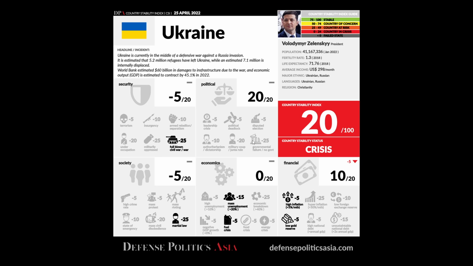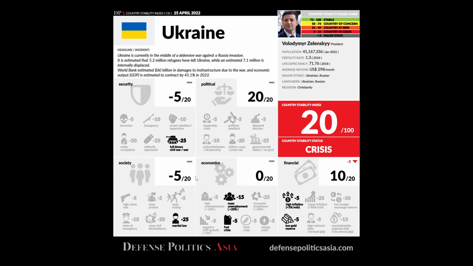And then you have a military coup or junta rule. This is the worse, because basically there's no political system at all. Basically you are controlled. So the political side goes all the way to zero. But there's something worse: there's no government. That's even worse than being ruled by a military junta, or you have a government that totally fails. So that's -25. That's the worst it can be. Basically there's no government, and it's a Wild West.